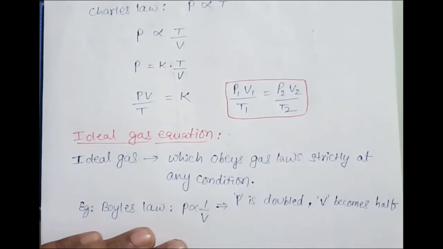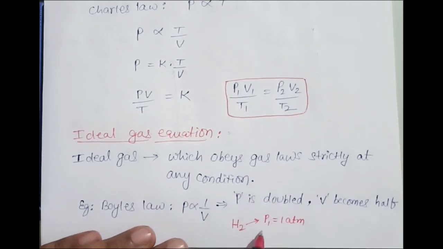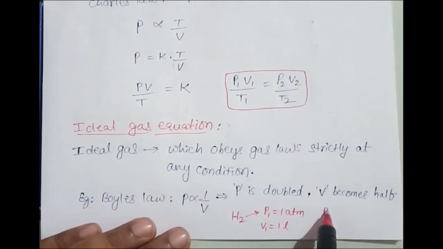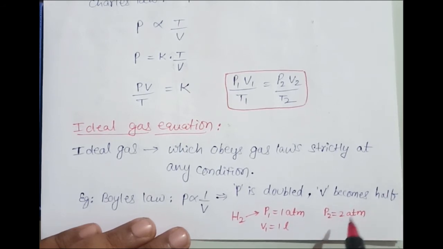If this condition is exactly followed, take hydrogen gas, initially let us say pressure is 1 atmosphere and volume V1 is 1 liter. Now I double the pressure, 2 atm, and practically if I measure the volume and it becomes exactly half, meaning 0.5, this is the experimental thing I am doing.